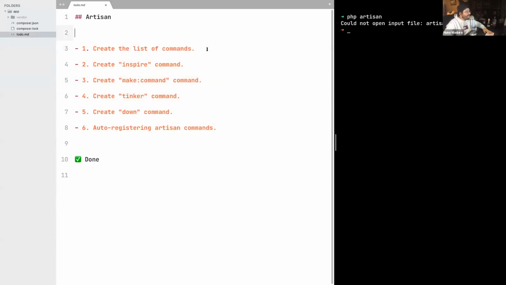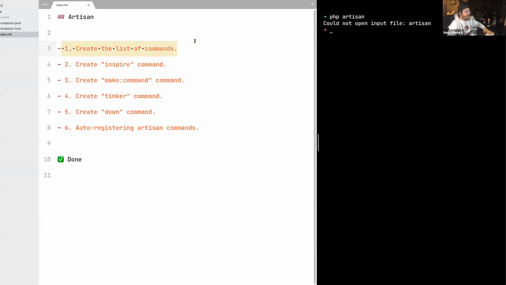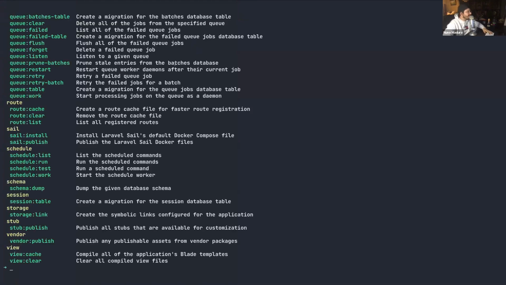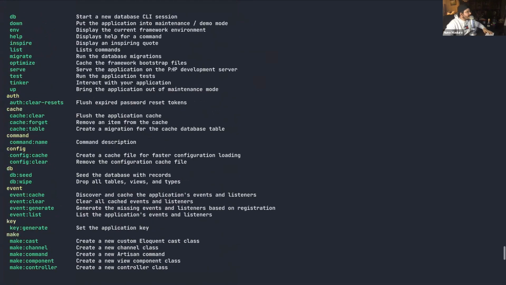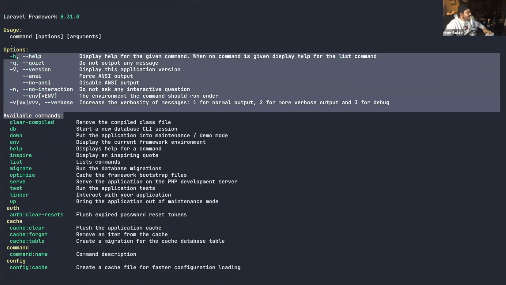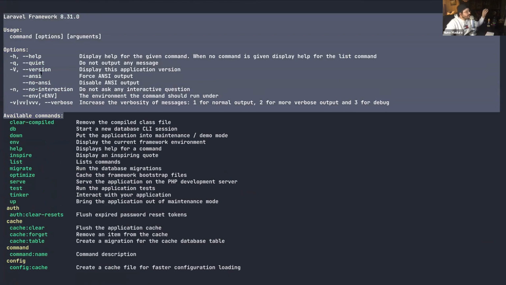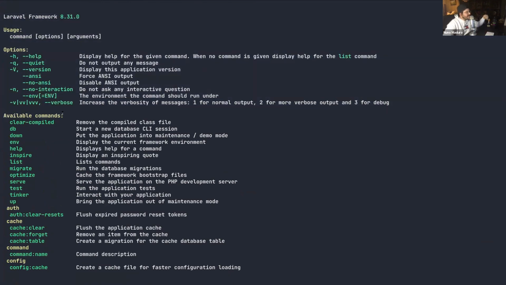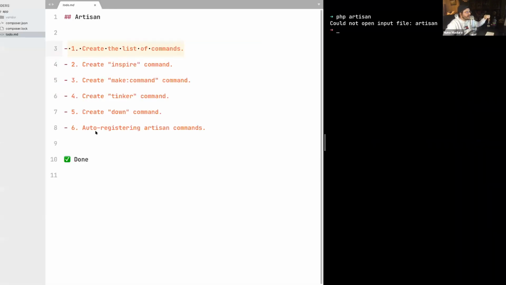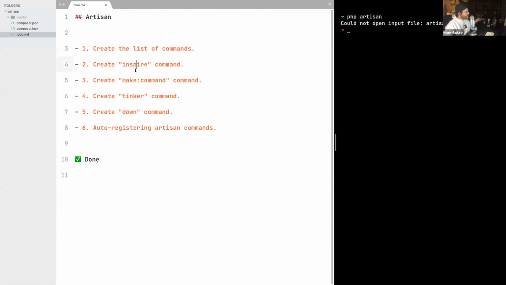All right, so the first task will be to create the list of commands. Here on my right, I have a fresh Laravel application. If I type php artisan, I get the framework name, the version, the usage, the options, and the list of commands. Now let's try to create at least this first part, really the skeleton, which is this entire thing but without the commands, because we are going to create the commands later.